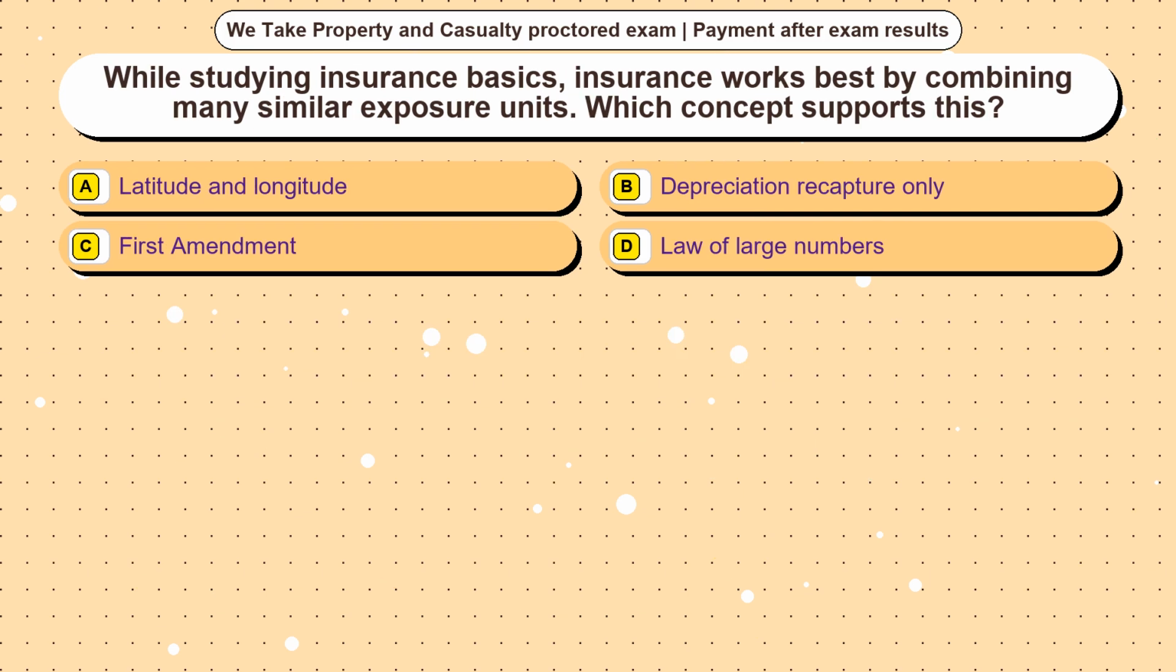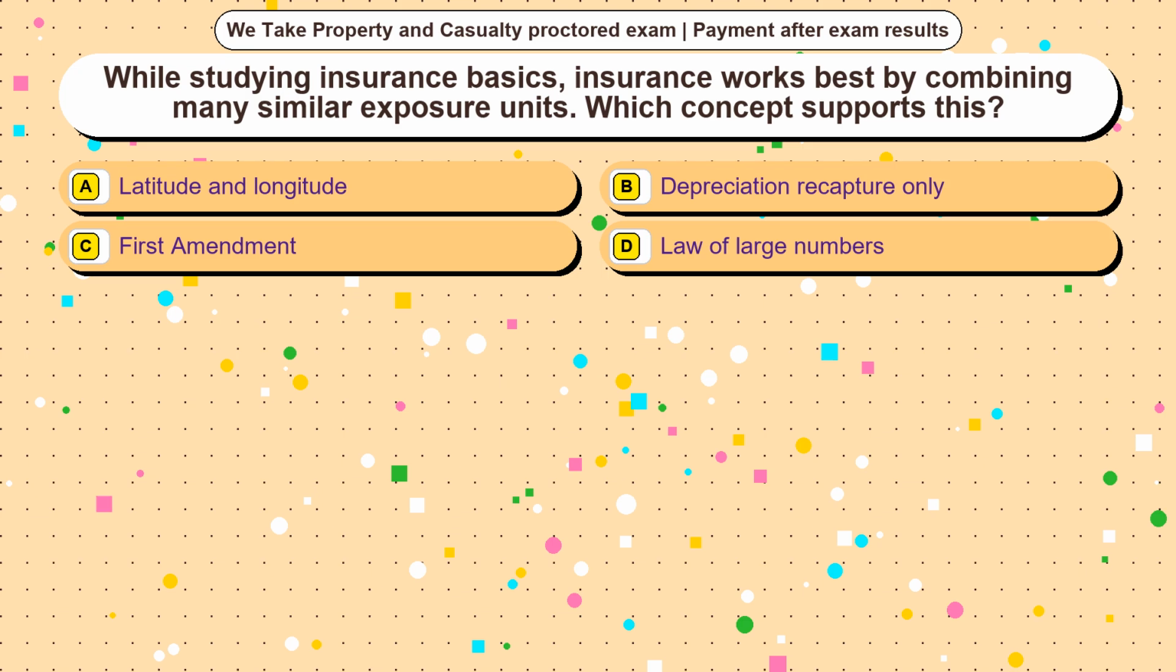Question 12. While studying insurance basics, insurance works best by combining many similar exposure units. Which concept supports this? Option A, latitude and longitude. Option B, depreciation recapture only. Option C, First Amendment. Option D, the law of large numbers. The correct answer is option D.